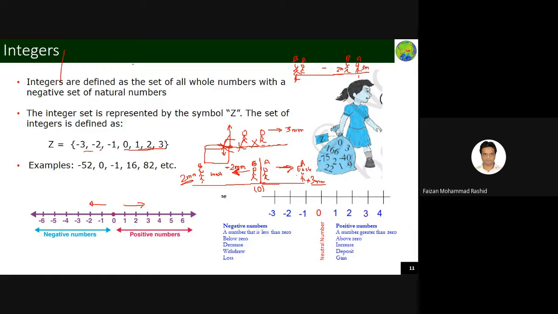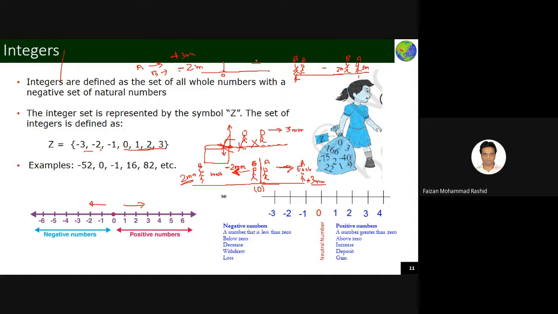So if I tell you that after some time A has traveled plus 3 meters and B has traveled minus 2 meters, then immediately we'll think, okay, these signs are telling me the direction in which people were traveling. That means if I make a number line on the ground, and I make this 0, then I will tell that the situation was like this one.